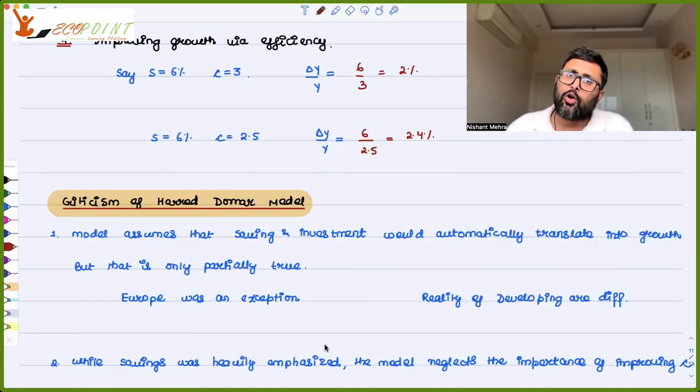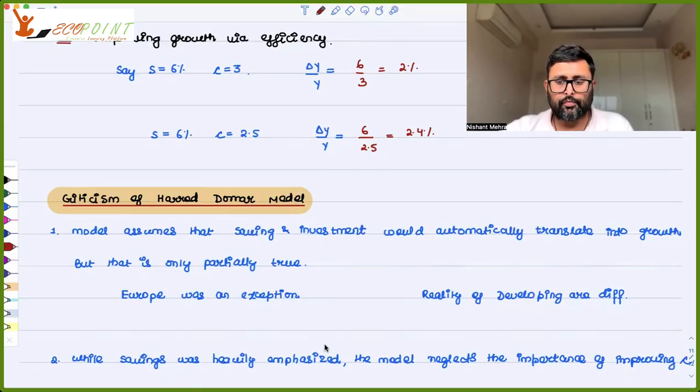So just because investment is there, you can't say that growth is going to be there. This is an example which you can give. What worked in Europe, that financial assistance, had worked, and investment had turned into growth because Europe had all the parameters required for growth. But that may not necessarily be true for every country, right?